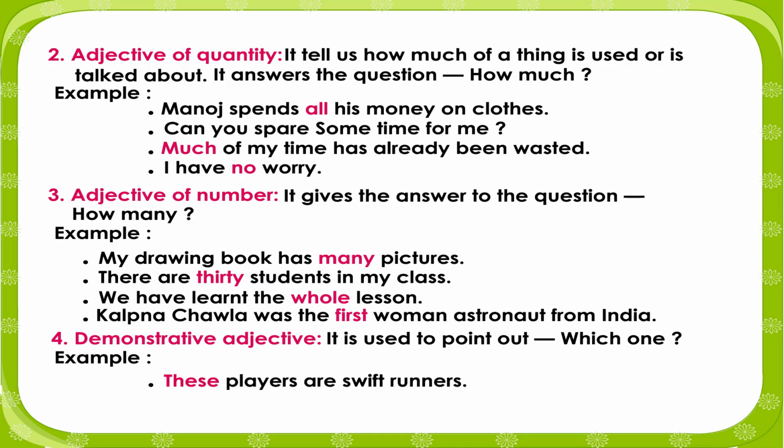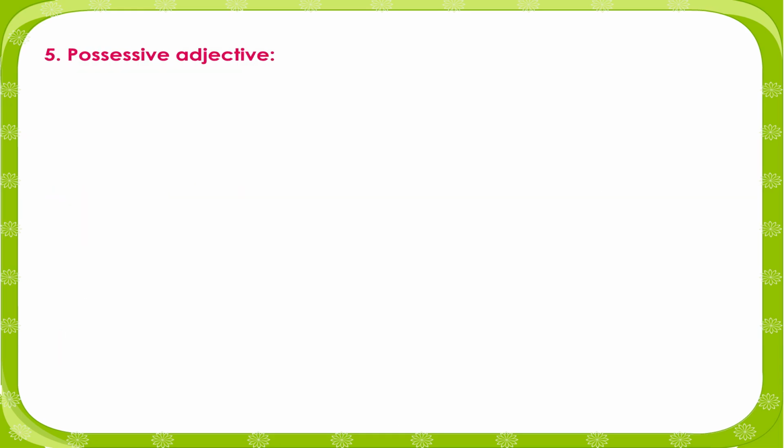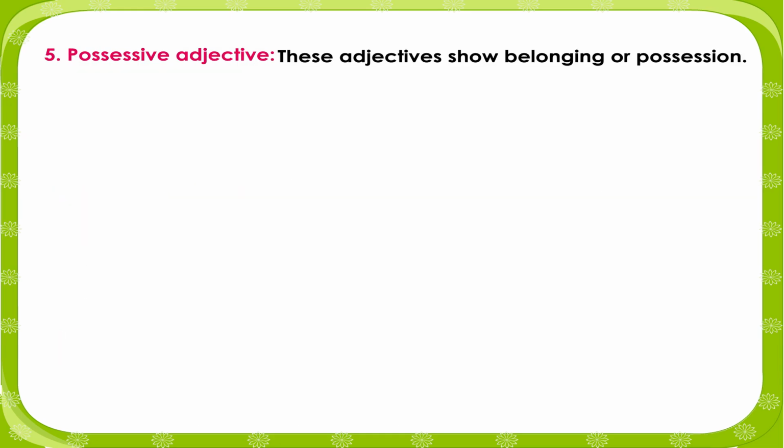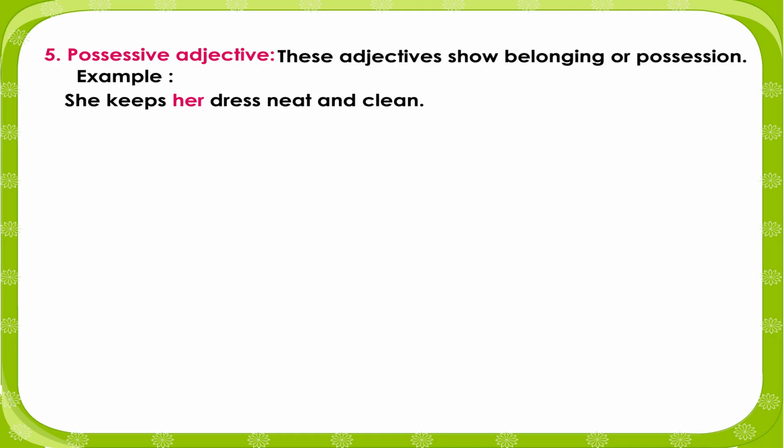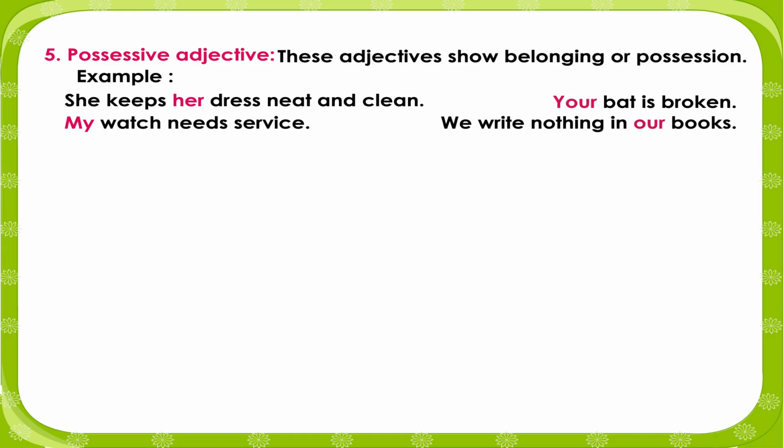Example: These players are swift runners. This well is not deep. That car runs on solar energy. Possessive adjective. These adjectives show belonging or possession. Example: She keeps her dress neat and clean. Your bat is broken. My watch needs service. We write nothing in our books.